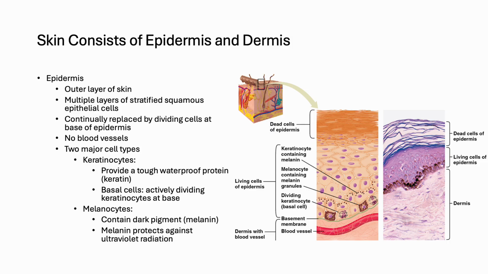The epidermis contains keratinocytes, which produce keratin, a tough protein that waterproofs and protects, and melanocytes, which help produce melanin, the pigment that shields against ultraviolet radiation.